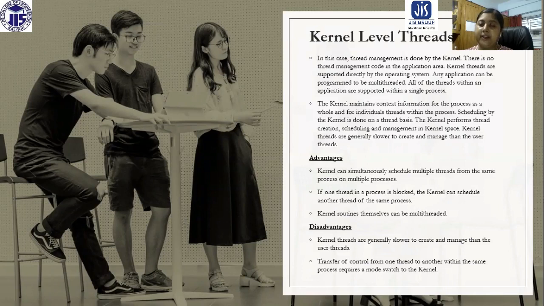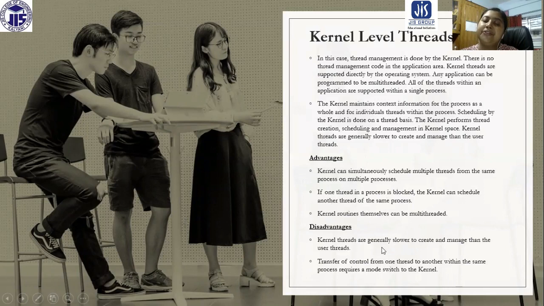If one thread in a process is blocked, the kernel can schedule another thread of the same process. So if one thread is going into sleep mode, another thread can awaken and perform. Kernel routines themselves can be multi-threaded. But now, what are the disadvantages?